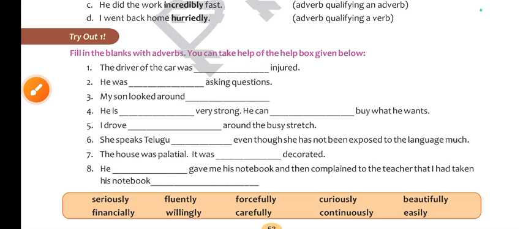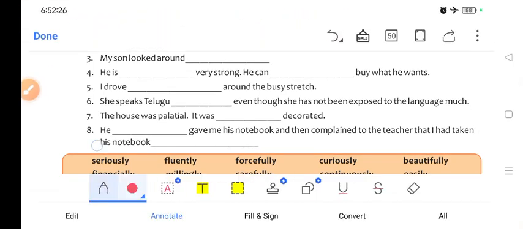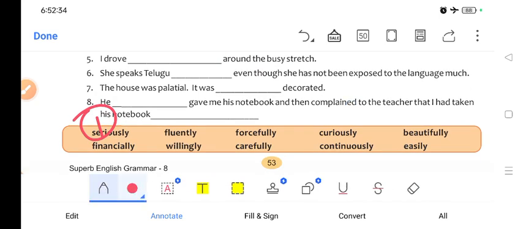So let's all try out one. The driver of the car was seriously injured. So seriously is the first one, and I'm just mentioning it here. Now the second is: he was continuously asking questions. This is the second one.